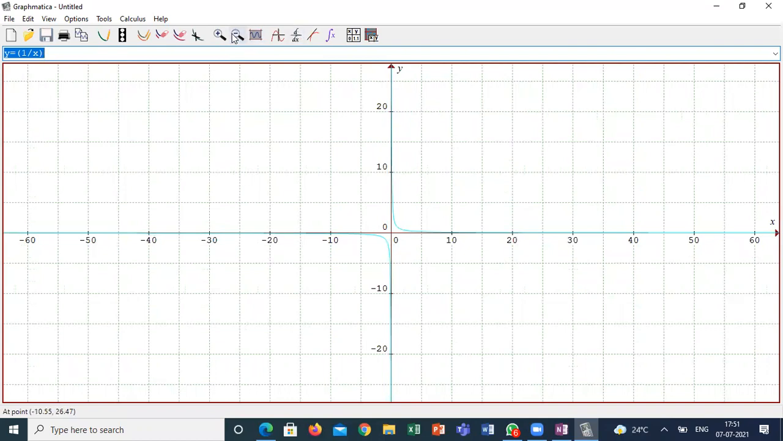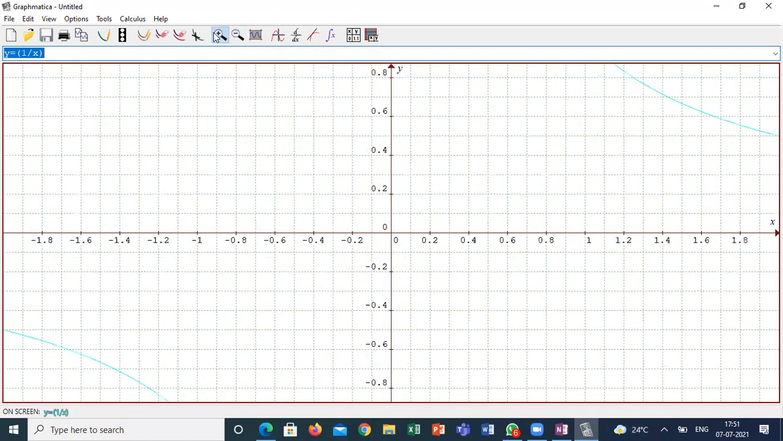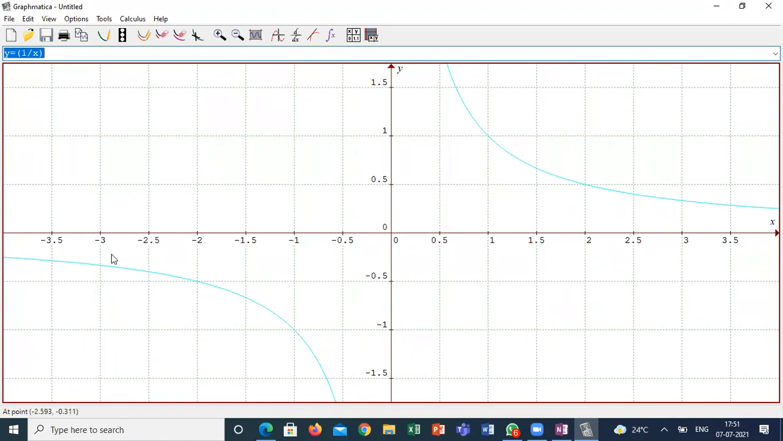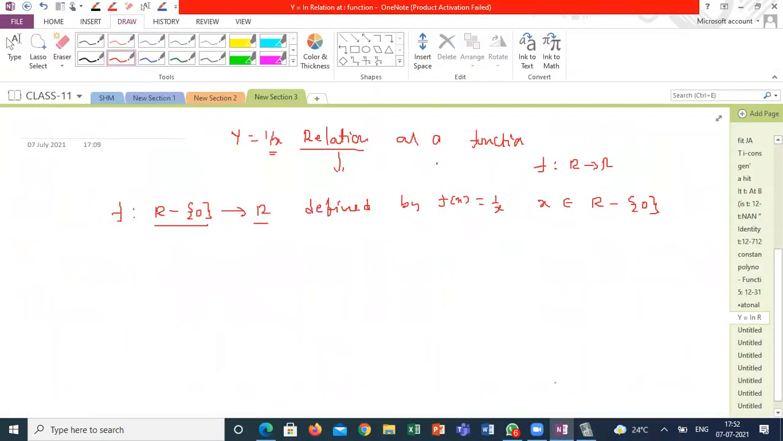It might look like it is touching, but if I zoom in on the graph, I don't know how to move this graph. See, it looks like it is touching. It is approaching. This graph will touch at infinity. That means the graph is not defined at 0. If I remove 0 from its domain, then I can define y is equal to 1 by x as a relation. So there are some relations you can explain under restricted domains.